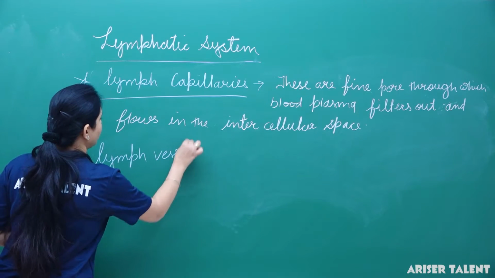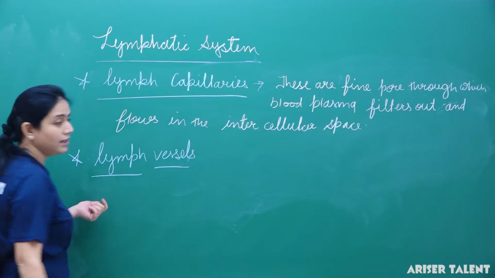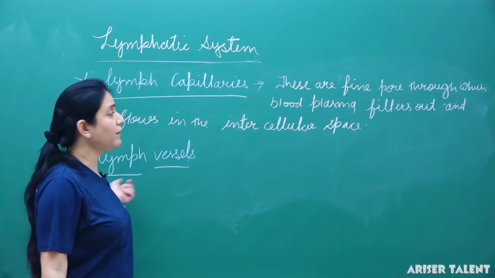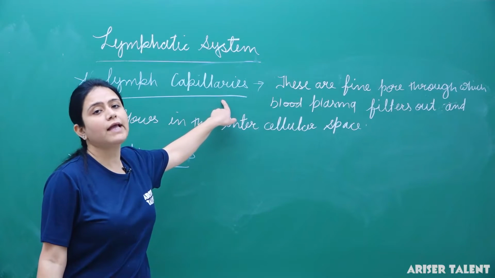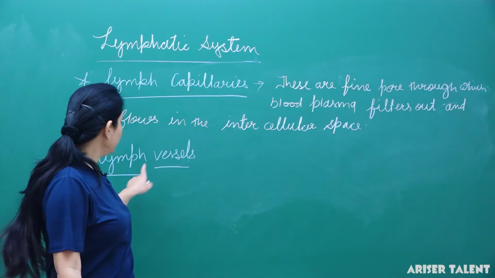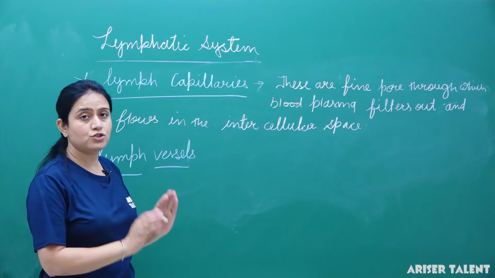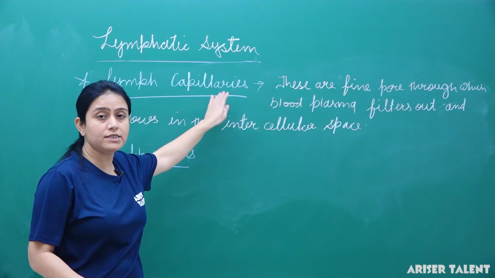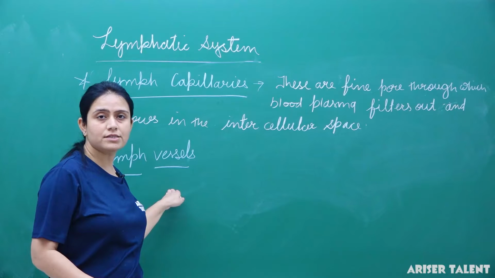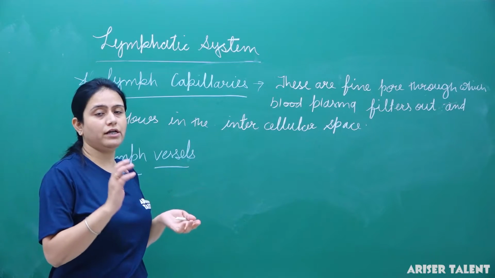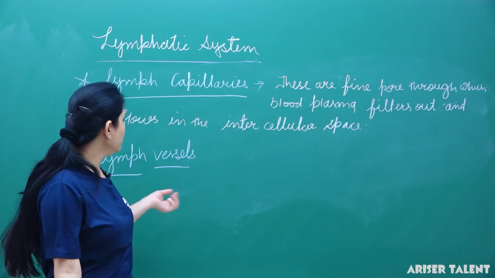Next is lymph vessels. Generally these lymph vessels are formed by the joining of lymph capillaries. Clear? Lymph vessels are formed by the joining of lymph capillaries and they are larger in size. Not too large, they are generally 2 to 3 millimeter in diameter.